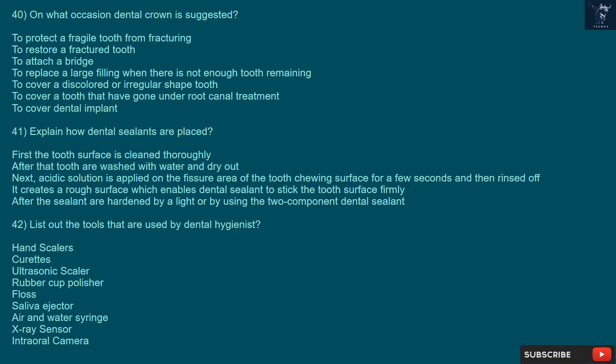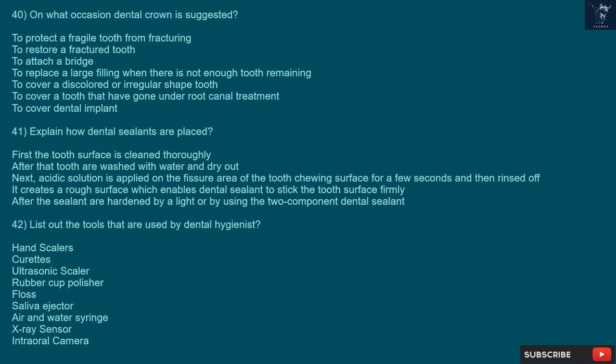41. Explain how dental sealants are placed. First, the tooth surface is cleaned thoroughly. After that, the tooth is washed with water and dried. Next, an acidic solution is applied on the fissure area of the tooth chewing surface for a few seconds and then rinsed off. It creates a rough surface which enables the dental sealant to stick to the tooth surface firmly. After that, the sealant is hardened by a light or by using a two-component dental sealant.